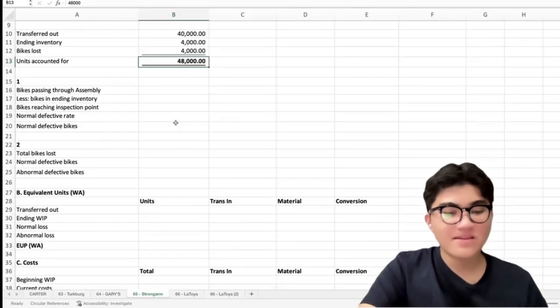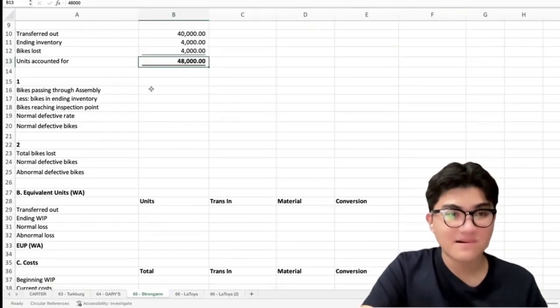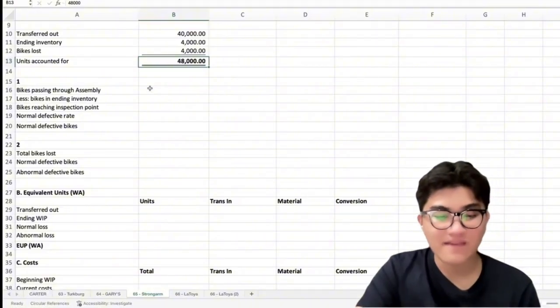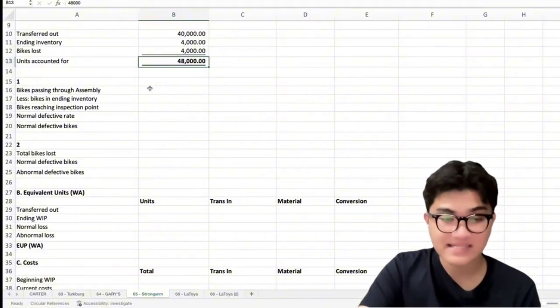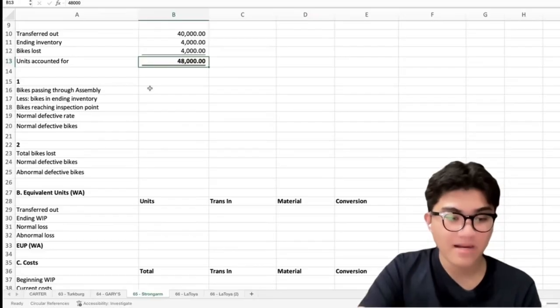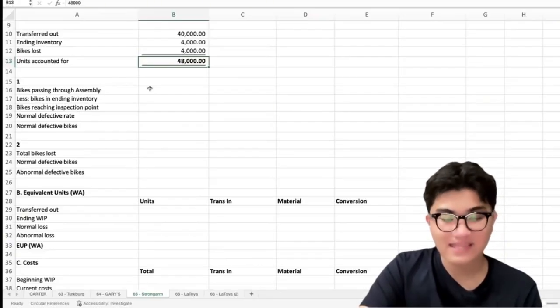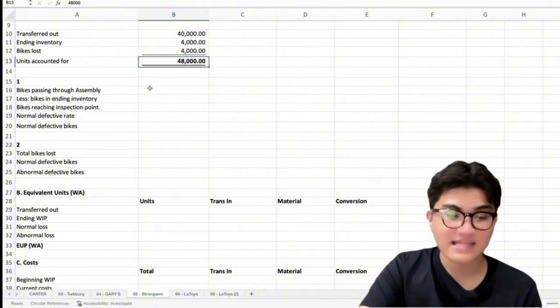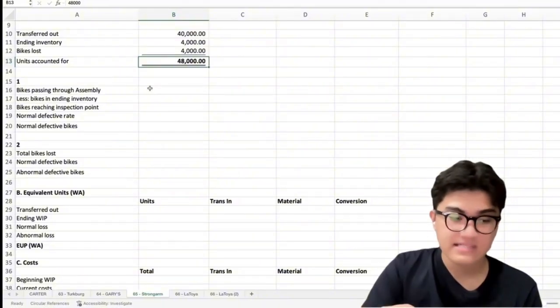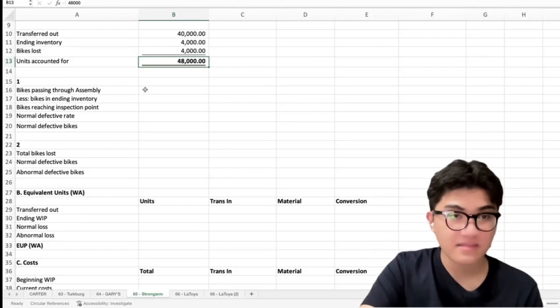Next, we determine the normal and abnormal spoilage. Okay? According to the problem, the normal defective rate is 5% of the bikes that reach the inspection point. But remember, bikes lost and ending inventory have not yet reached inspection. So, hindi sila kasama sa computation. So, we compute the bikes reaching inspection.